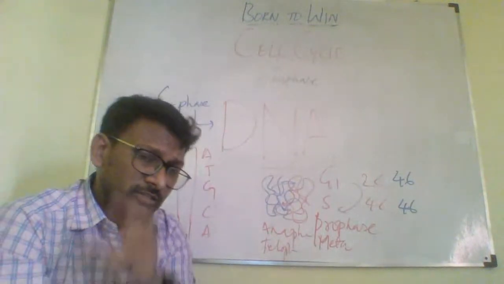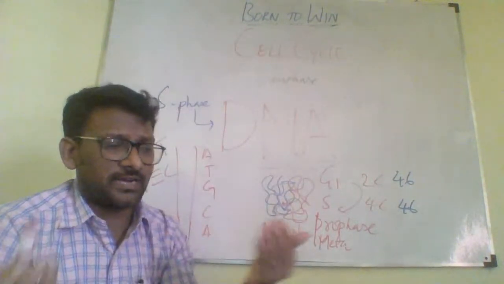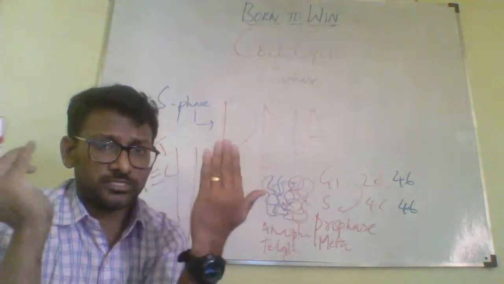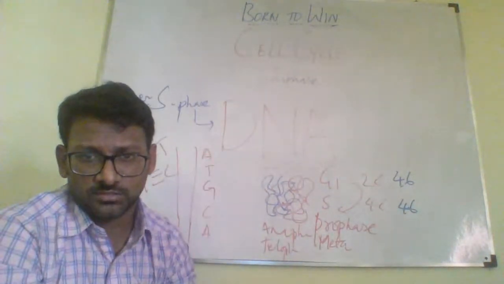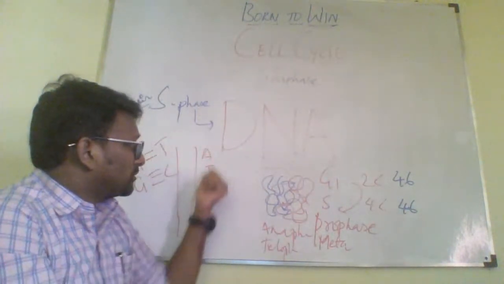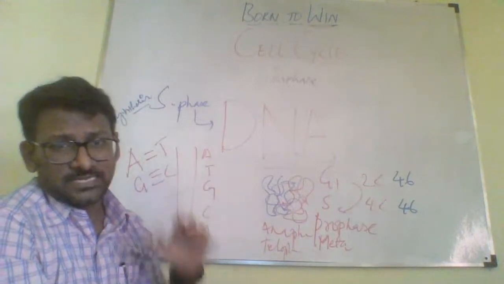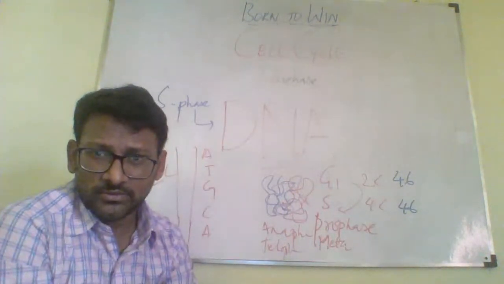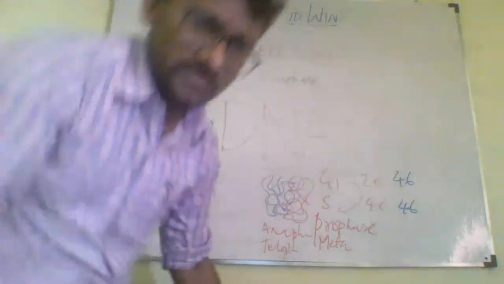So you'll find these nucleotides are attached, and both strands are attached by hydrogen bonds. To really make this copy, let's assume that this is a DNA molecule, a piece of a DNA molecule.